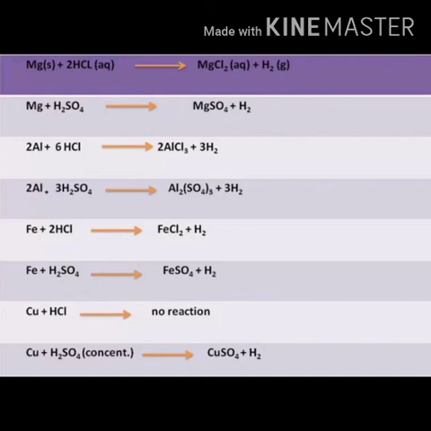In the same manner, aluminium when reacting with hydrochloric acid forms aluminium chloride as a salt, and when it reacts with sulfuric acid, it will form aluminium sulfate as a salt. Similarly, when iron reacts with hydrochloric acid, it forms iron chloride as a salt, and when it reacts with sulfuric acid, it forms iron sulfate as a salt, and in all these cases hydrogen is released.